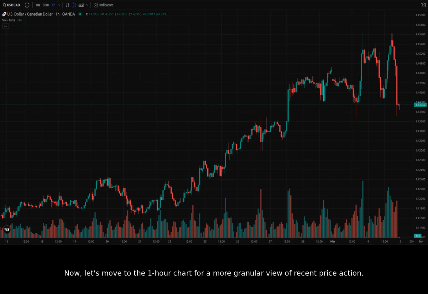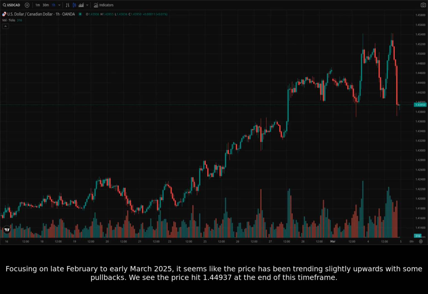Now, let's move to the one-hour chart for a more granular view of recent price action. Focusing on late February to early March 2025, it seems like the price has been trending slightly upwards with some pullbacks. We see the price hit 1.44937 at the end of this time frame.